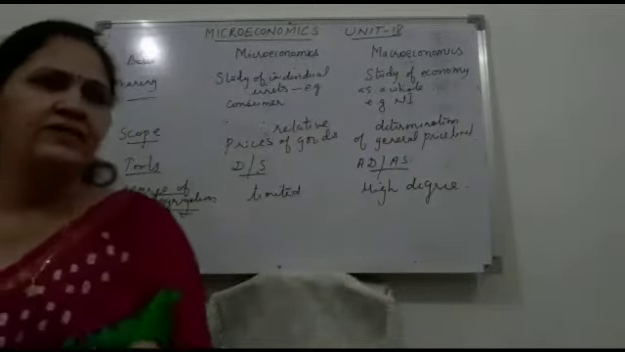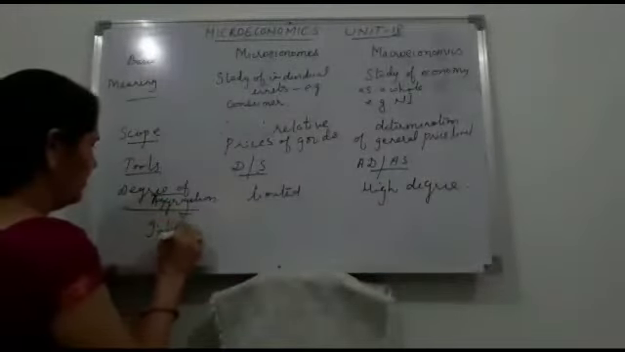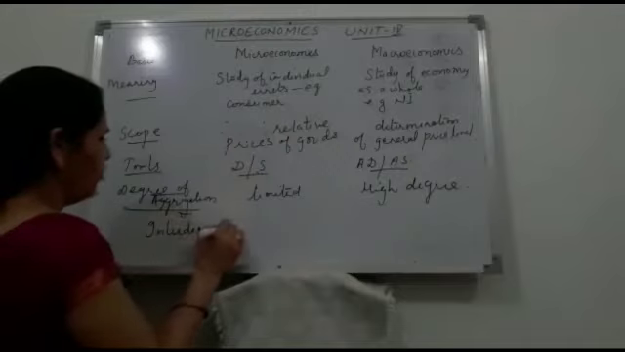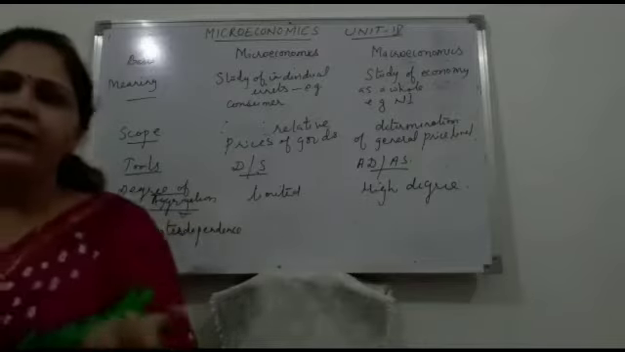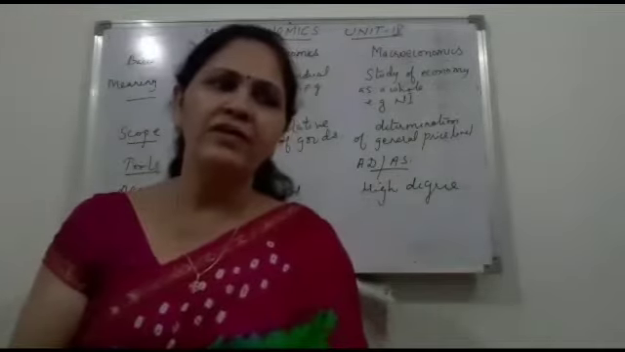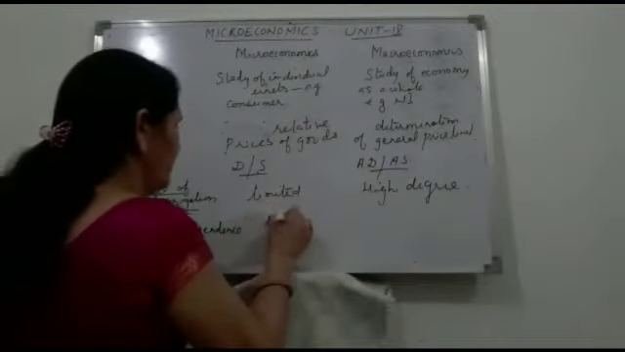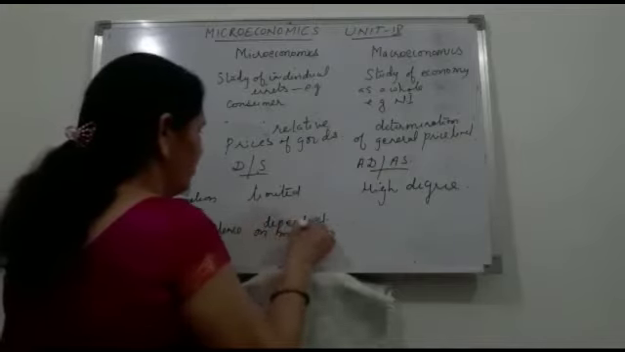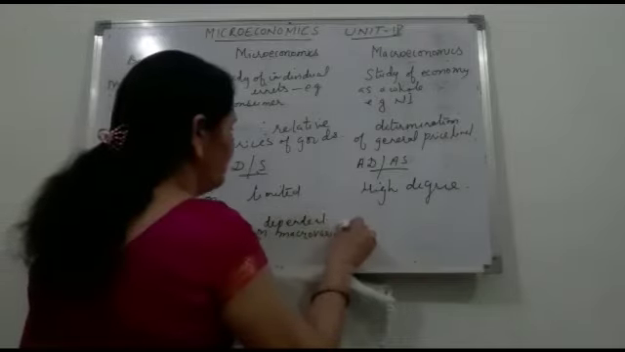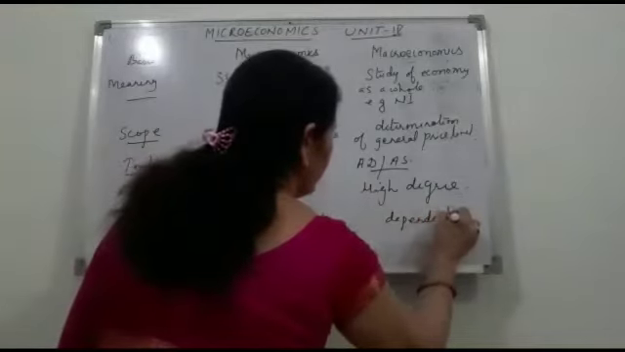Last, we can differentiate on the basis of interdependence. You all must know that both macro and micro are dependent on each other. Micro variables are dependent on macro variables, whereas macro variables are dependent on micro variables.